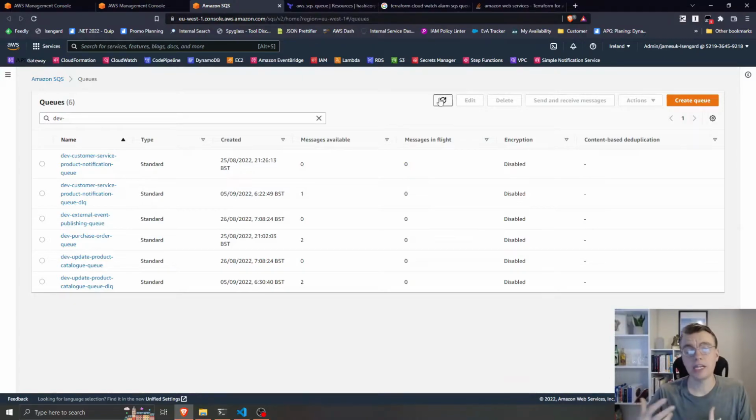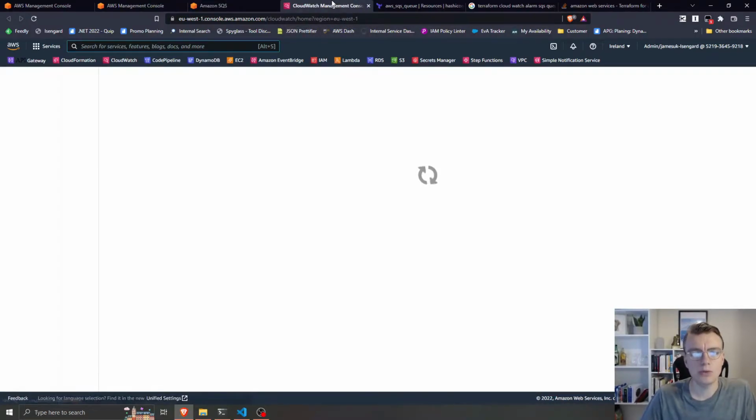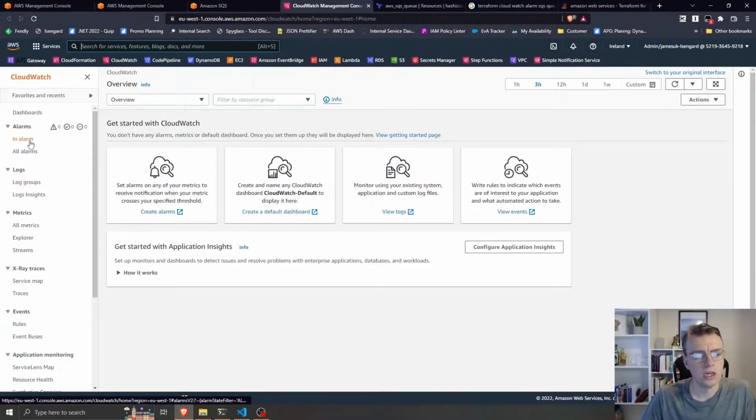So to do that, we can actually use CloudWatch Alarms. And before we configure this in Terraform, let's just go and have a quick look at the console. So if I go into CloudWatch now in the console, alarms are a feature of CloudWatch that allow us to do things based on a metric in its simplest form.